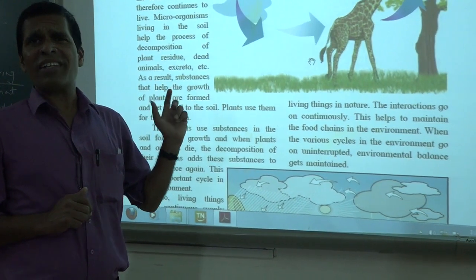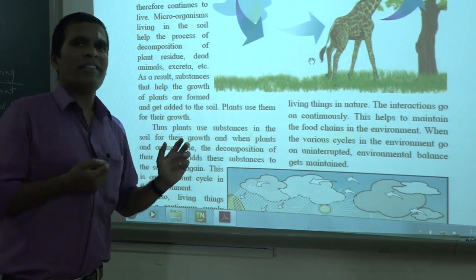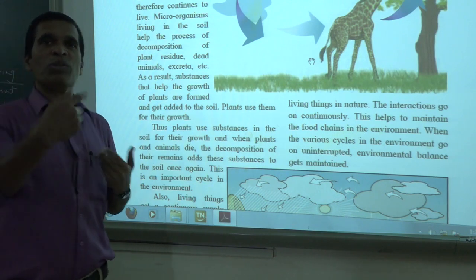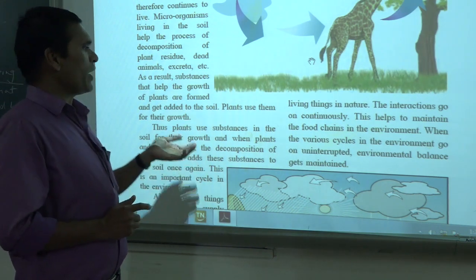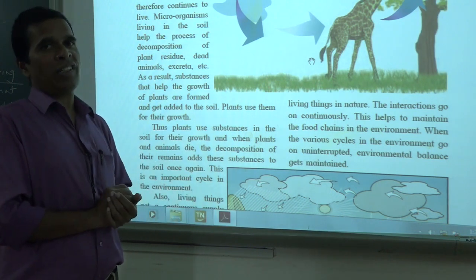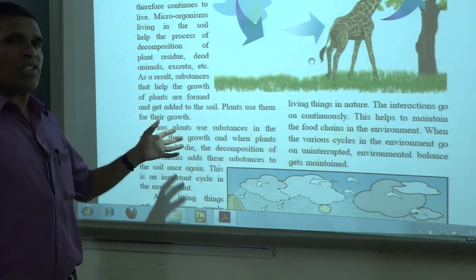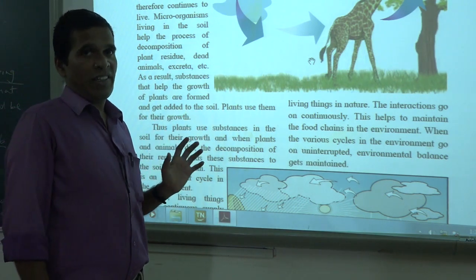Plants take carbon dioxide and give oxygen, and animals take oxygen and give carbon dioxide. In this way, plants and animals are interdependent on each other, and O2 and CO2 gases are balanced in nature.